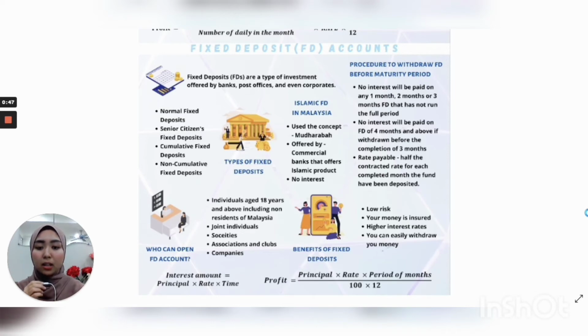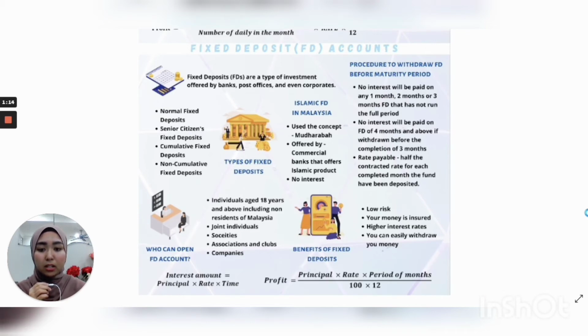Next is type of fixed deposit. There are several types of fixed deposit, such as normal fixed deposit, senior citizens fixed deposit, cumulative fixed deposits, and non-cumulative fixed deposit. For normal fixed deposit, deposit money for a fixed tenor. Tenor can range from 7 days to 10 years. Interest rate is higher than a normal savings account.